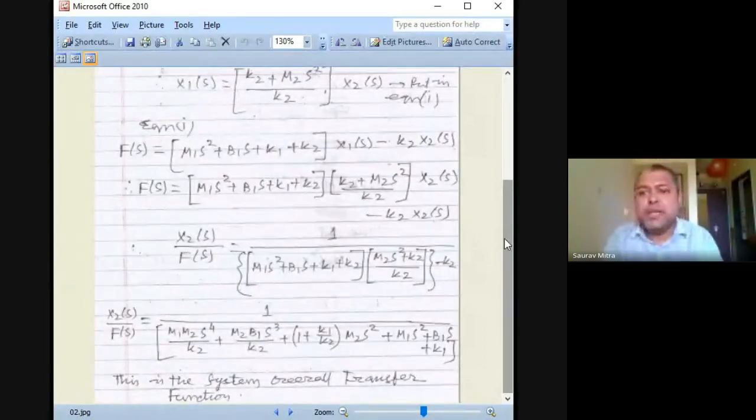Then take it into the Laplace domain, find the transfer function X2(s) by F(s). There you substitute the FV analogy, that is m equals L, b equals R, c equals 1 by k, or k equals 1 by C, x equals q, and f equals v, and you are finding the transfer function of the circuit.